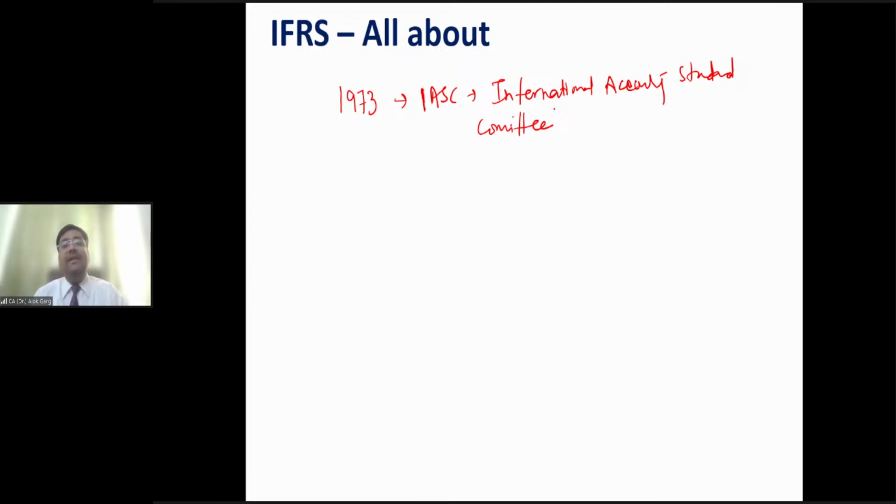With this, in 1973, some member nations, including America, which is USA, including England and Wales, your UK, Europe, and some other member nations decided to draft some international accounting standard, so that if any country wants to use it, they can use it.